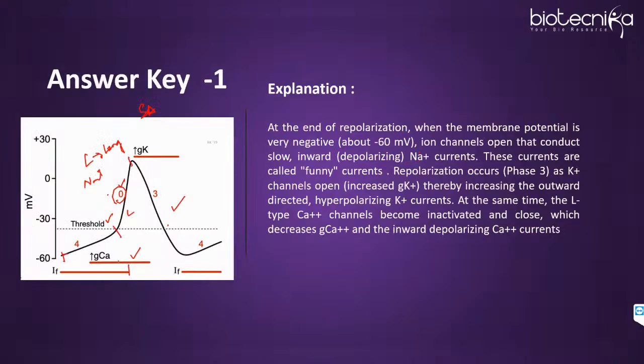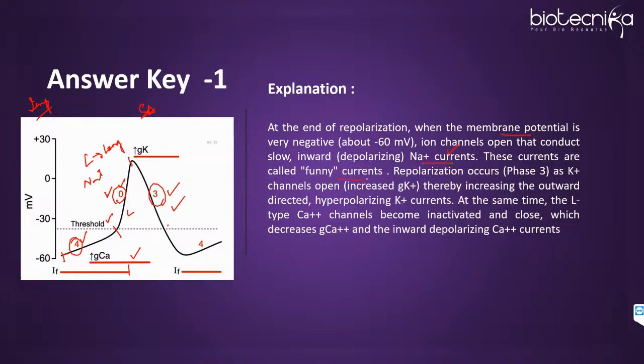So this is a very important graph. Keep this in mind. It looks a little confusing, but it is not confusing. You have to be very specific about what channels open in phase 4, what channels open in phase 0, and what channels are responsible for phase 3. The explanation I have also written over here, and I already discussed it. At the end of repolarization, when the membrane potential is very negative, ion channels open that conduct, initially, sodium currents.